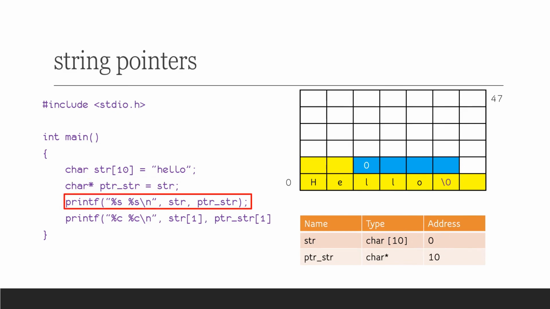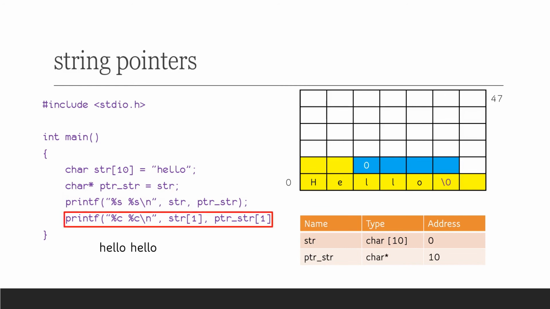The next line prints both str and ptr-str strings. As both represent the value 0, printf prints the string from the address 0 until it reaches a null byte. So the output will be hello space hello. The crucial part of the program is this line. Here we are indexing the pointer. One thing you should understand here is an array without indexing will act like a pointer. Similarly, a pointer with indexing is an array. Thus, this printf will print E and E. I will leave this program as an exercise for you to try.